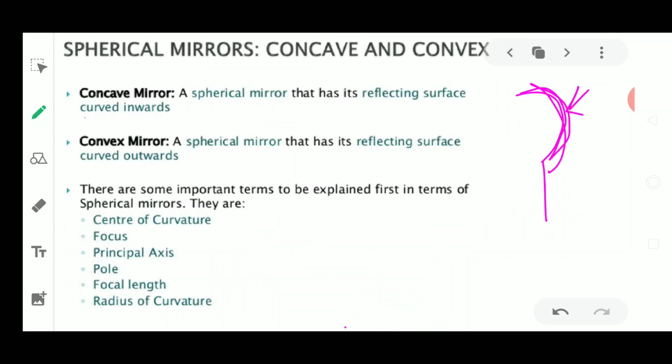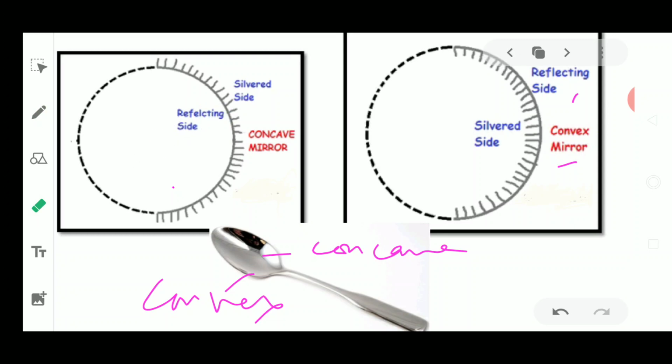Based upon these two types of mirrors, there are certain words to be explained. These words will be center of curvature, focus, spherical, principal axis, pole, focal length, and radius of curvature. I hope that you all have understood the types of mirrors, the types of reflecting surface, which are known as curved reflecting surfaces. It could be a concave reflecting surface or a convex reflecting surface. Now based upon these two mirrors, we will see the image formation with the help of the concave mirror first, and then we will explain the reflection which is formed in the convex mirror,